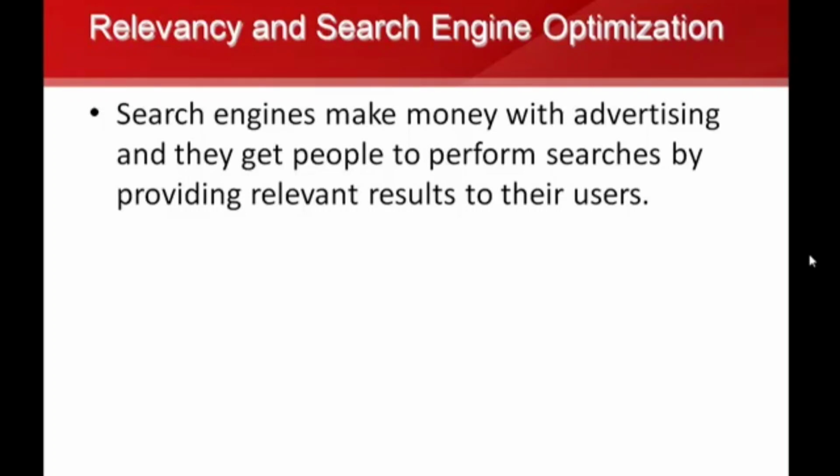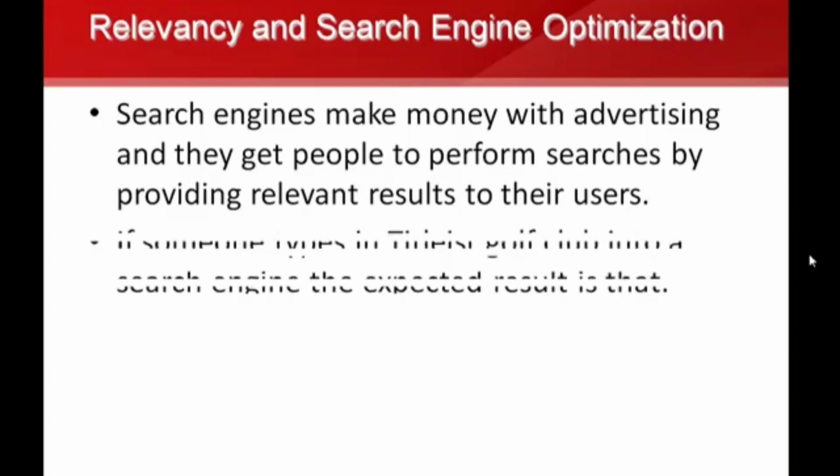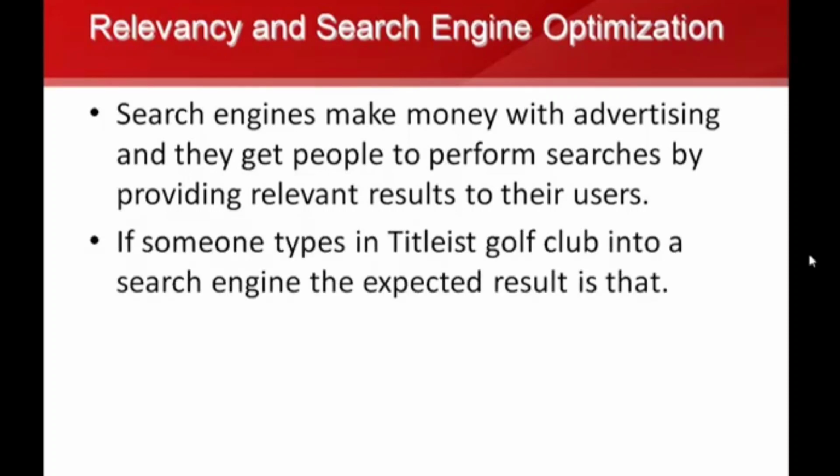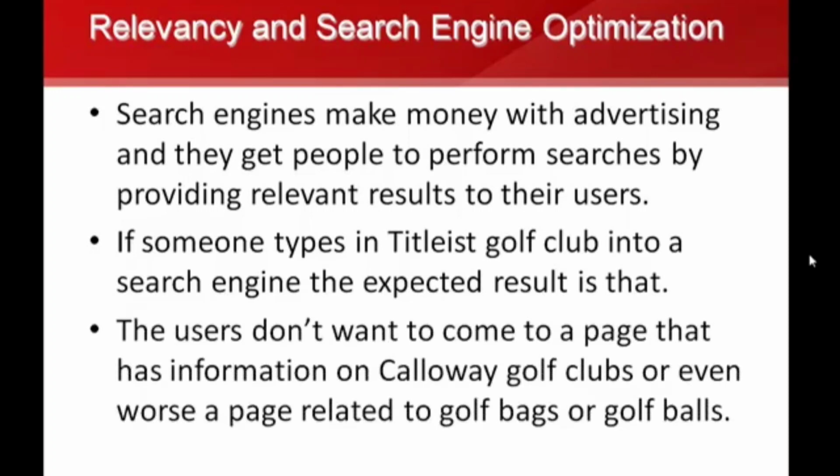So basically, if you're typing Titleist Golf Club into a search engine, the expected result is to find a Titleist Golf Club. The user doesn't want to find information on a Callaway Golf Club. That's a totally different brand of golf club. Even worse yet, the person doesn't want to find information on golf bags or golf balls. They're there to find information about a Titleist Golf Club in this example. That's a brand of golf club. Same thing, it might be a Panasonic HD TV. They didn't particularly look for a Sony HD TV. They were looking for a Panasonic HD TV.